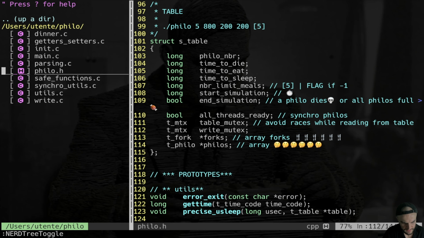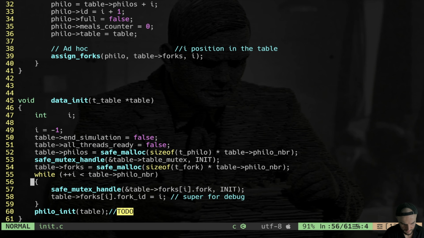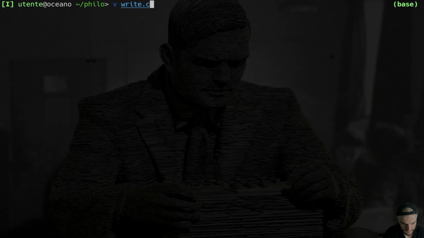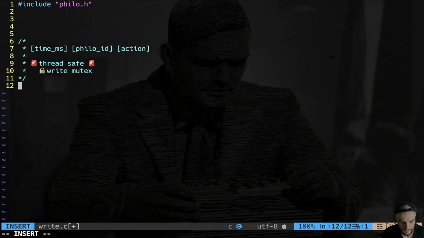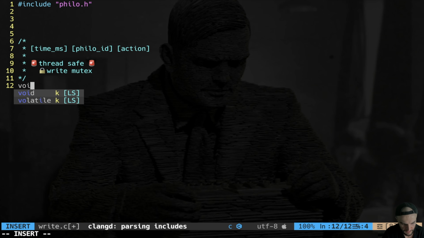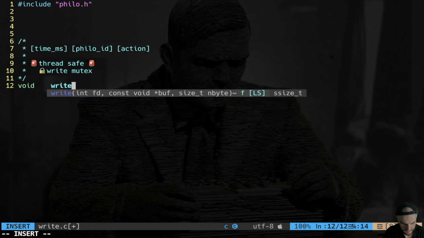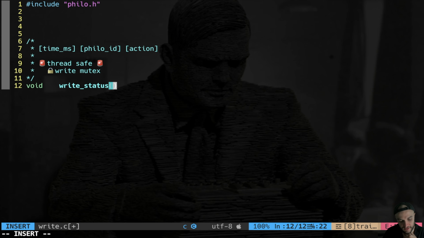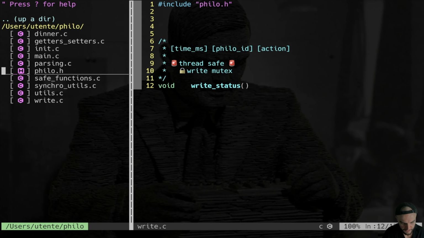All right, back to init. So we are gonna also init this write mutex, and now we can use it. Back to write, okay, write mutex. All right, let's do it. The function is gonna be void write status. Then we're gonna take again the status of the philosopher. You know perfectly well the pattern.